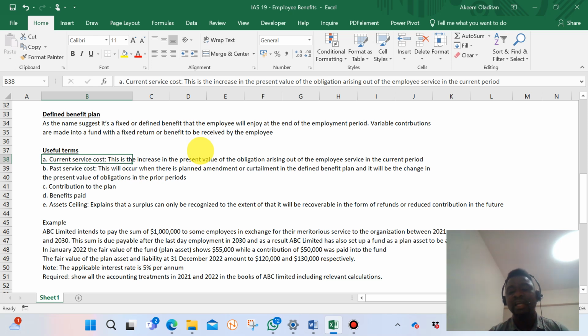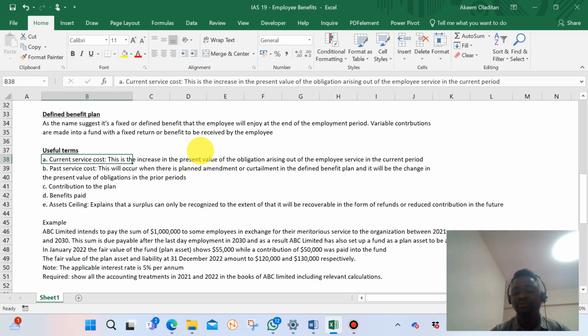So what the standard is saying is that at every point in time in each of those periods, let's say the 5 years that the employee will work for the organization, the employee will have contributed certain benefit to the organization and is expected to earn certain return per period up to the end of the 5 years. So that's the amount that the employee, in monetary terms, will earn in that period, say year 2 or year 3.